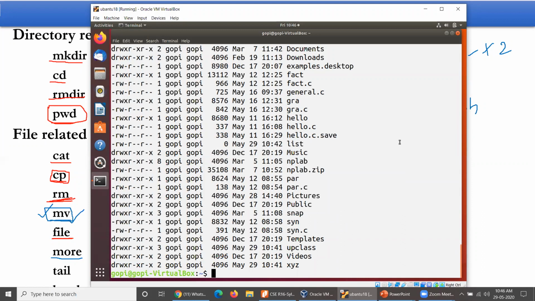Normally the page size will be 50 lines, but the screen must be readjusted by you. So it could be reduced from 50 lines to whatever number of lines are available. Okay, I'm running out of time, only 1 minute is available. So this is what we had about more. Tomorrow we shall continue.